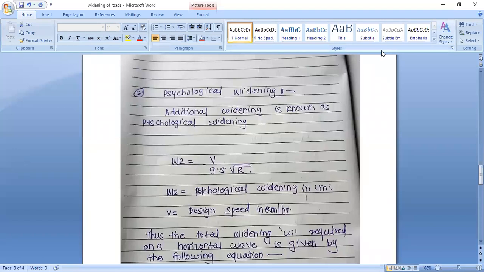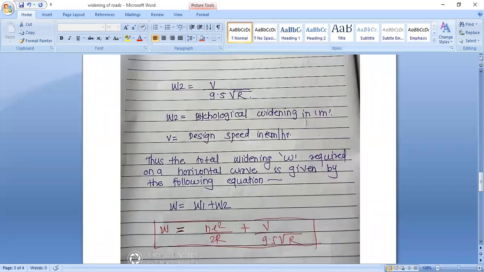Then after mechanical widening, the second type of widening is psychological widening. The additional widening that can be provided to the curves is psychological widening, and this can be calculated by the formula W2 is equal to V divided by 9.5 root of R. W2 is the psychological widening in meters and V is the design speed in kilometers per hour. Remember this formula.